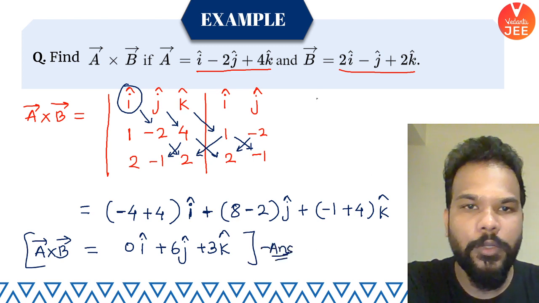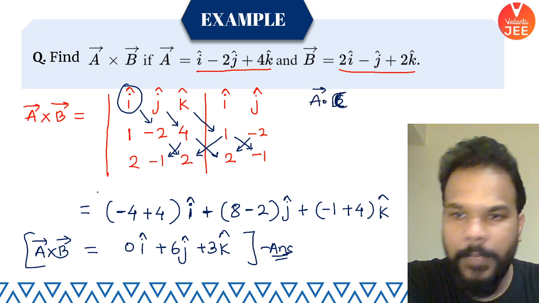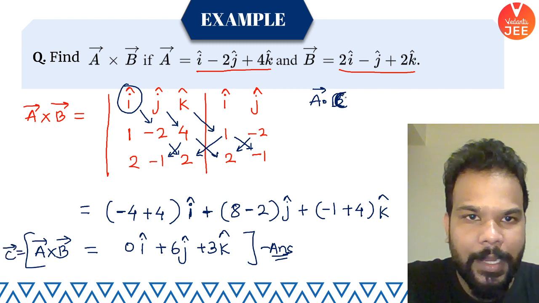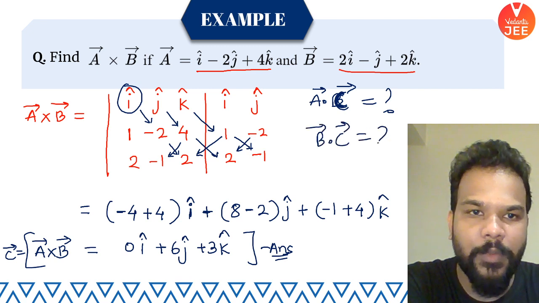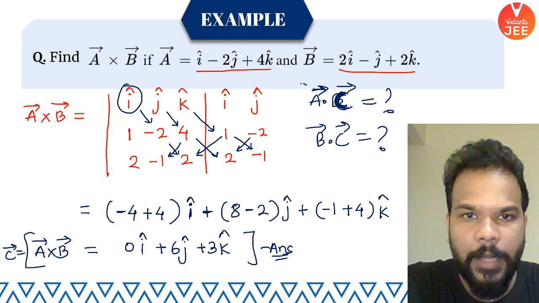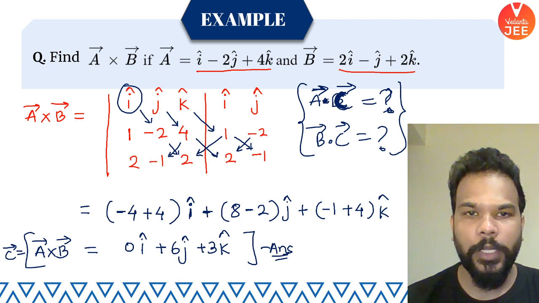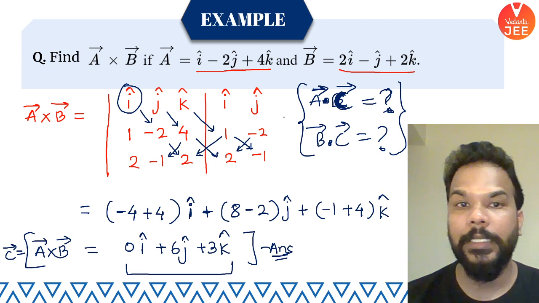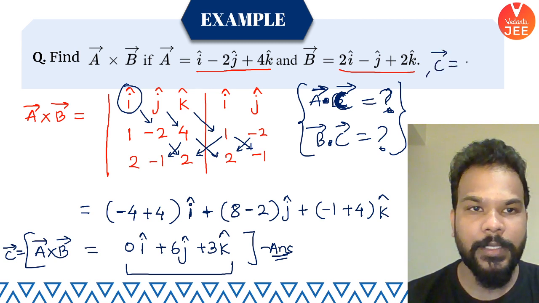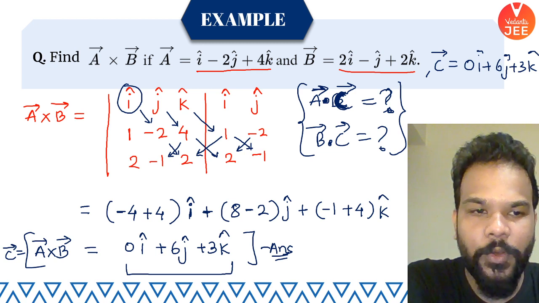Now what I want you people to check as homework, try A dot C, let's call this vector C. Try A dot C, what you get. Try B dot C and tell me what you get. Okay. Try to find these values and tell me in the comment section what did you get when you try to do the dot product of vector A and vector C, vector B and vector C. What is vector C, by the way? Vector C we have got as 0 I cap plus 6 j cap plus 3 k cap. Okay, tell me if you are getting the answer as 0 or not.